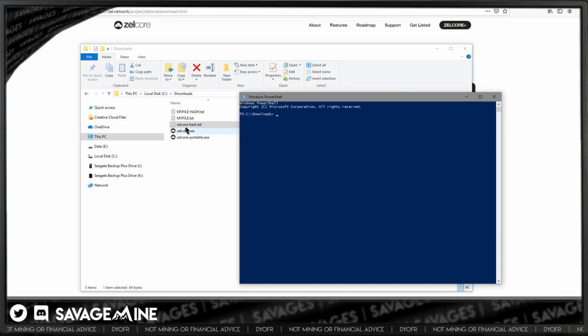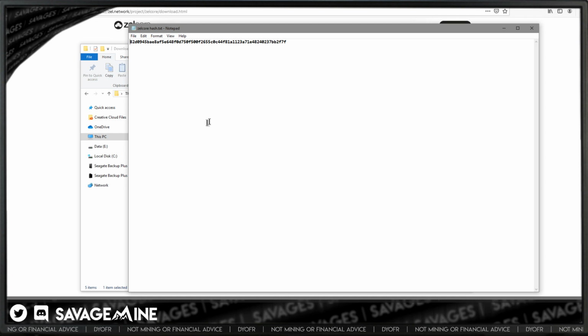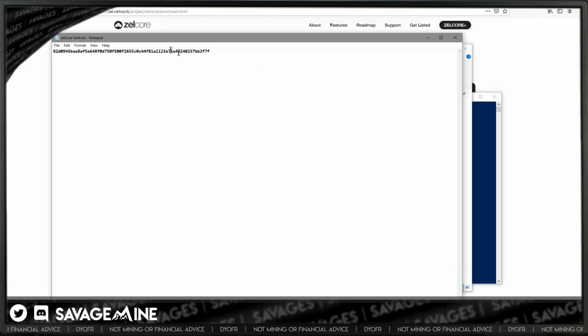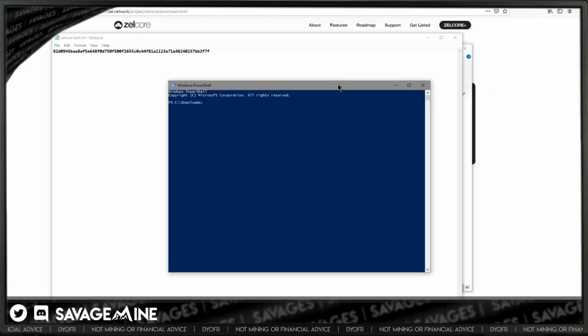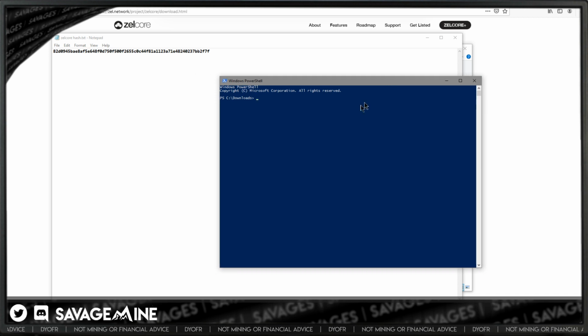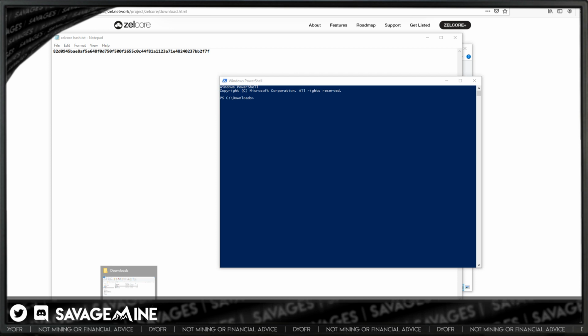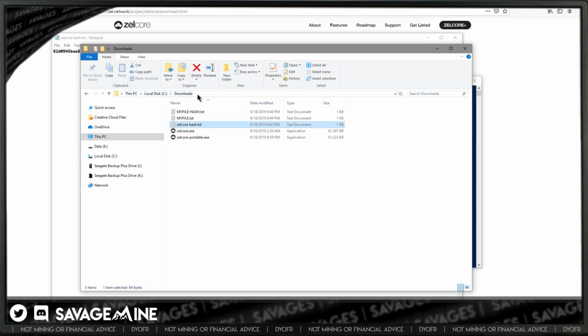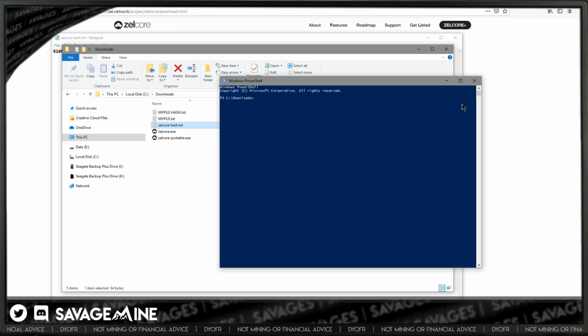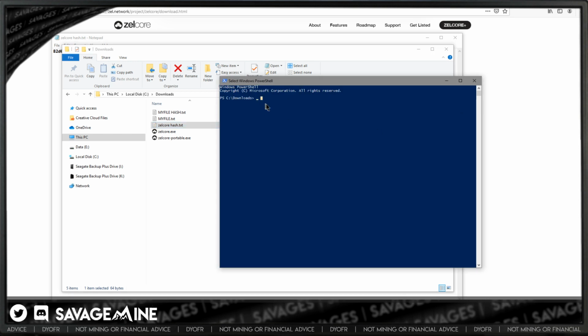All right, so we know what the hash is supposed to be. I'm going to bring this up. That's the hash that we're supposed to get for Zelcore. And then, is that file in that folder? See, this is the folder right here, C downloads, and Zelcore.exe is in there, the one that I downloaded before the live stream.